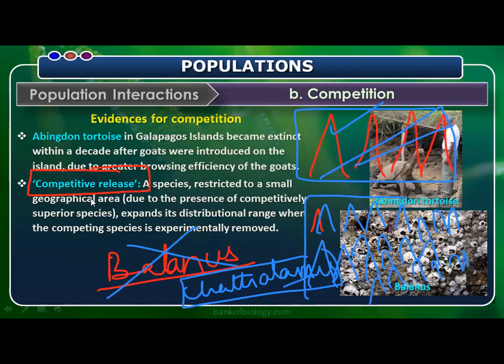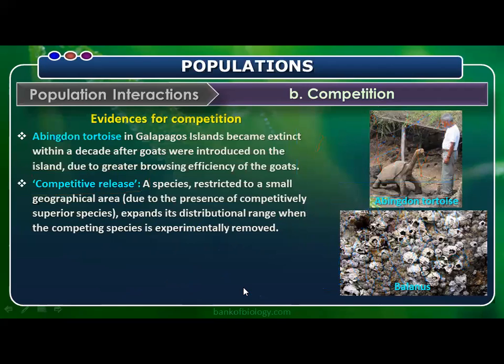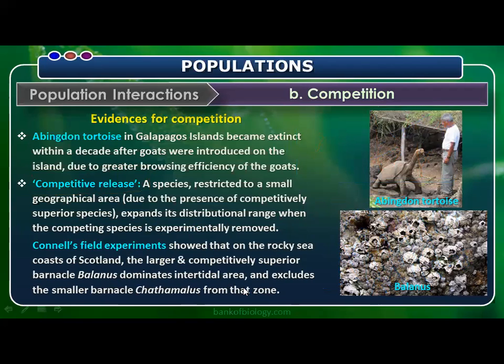A species restricted to a small geographical area due to the presence of a competitively superior species. Who is the competitively superior species? Balanus. It expands its distributional range when the competing species is experimentally removed. Whom did we remove? Balanus. Who flourished then? Chthamalus. That is to be remembered. This experiment was actually done by Connell. His field experiments showed that on the rocky sea coast of Scotland, the larger, competitively superior barnacle Balanus dominates the intertidal area and excludes the smaller barnacle Chthamalus from that zone.